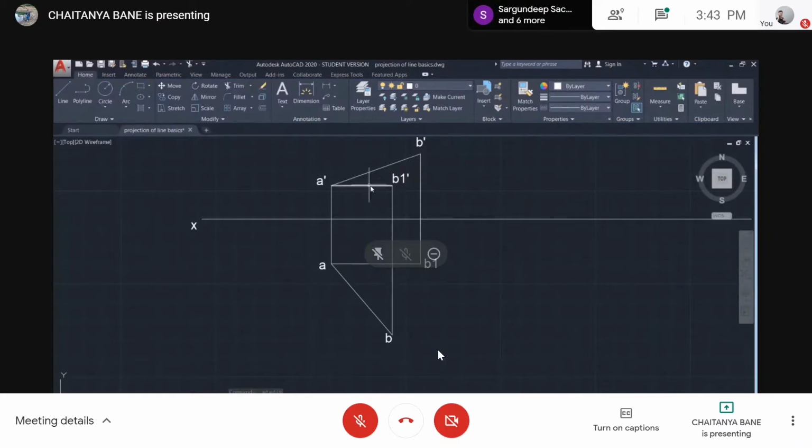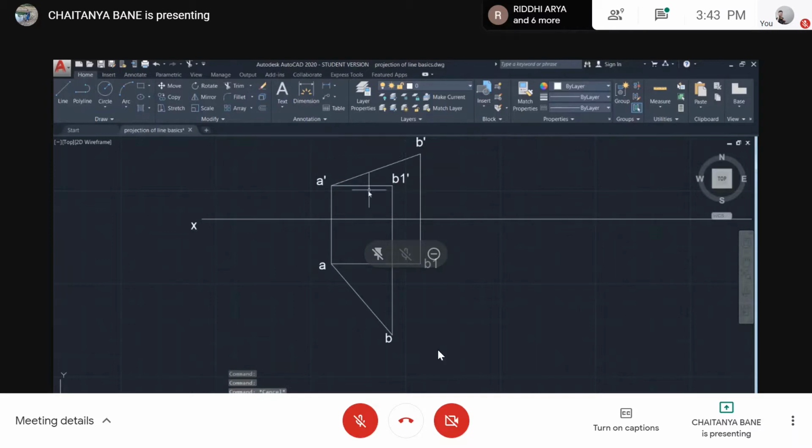Now this length which you found is called the plan length. Just remember that. It isn't of much significance, but it can come in numericals sometimes. What is the plan length? The projected length when the line is inclined to the HP and parallel to the VP, the top view you get, that is called the plan length, and this one is called the elevation length, EL.